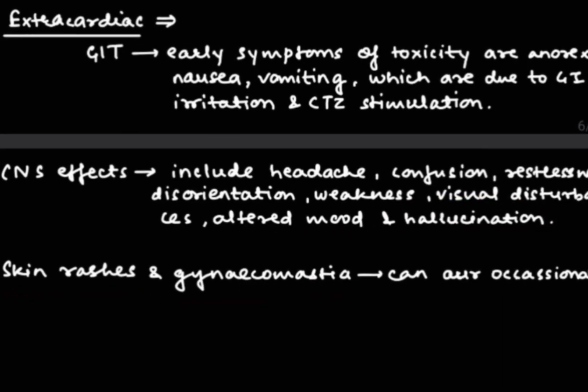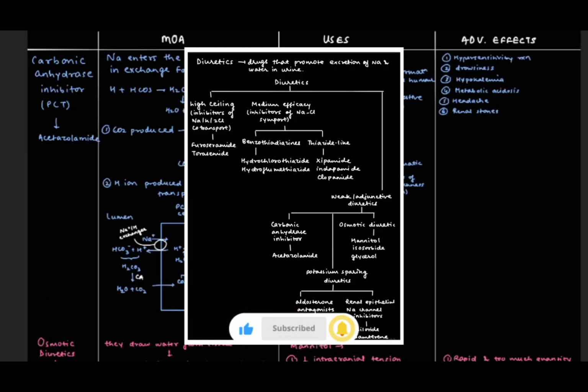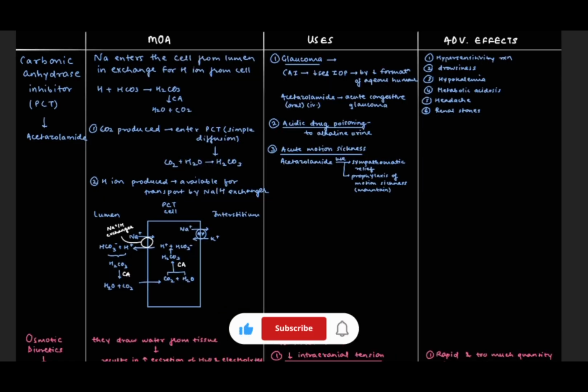So this was all about congestive cardiac failure. Now to say about diuretics. Diuretics are the drugs which promote the excretion of sodium and water in urine. Basically diuretics are divided into high efficacy, medium efficacy and weak diuretics. So here we are going to see about weak diuretics.